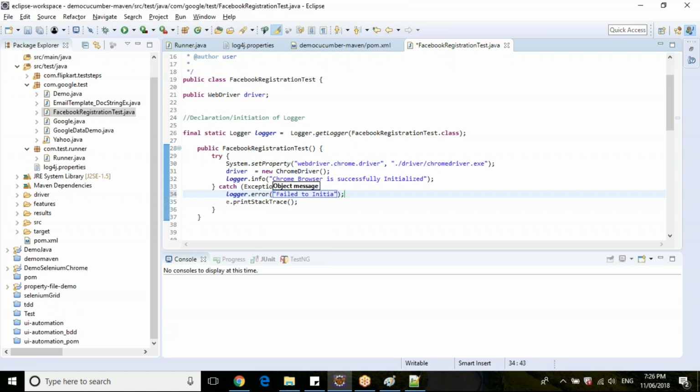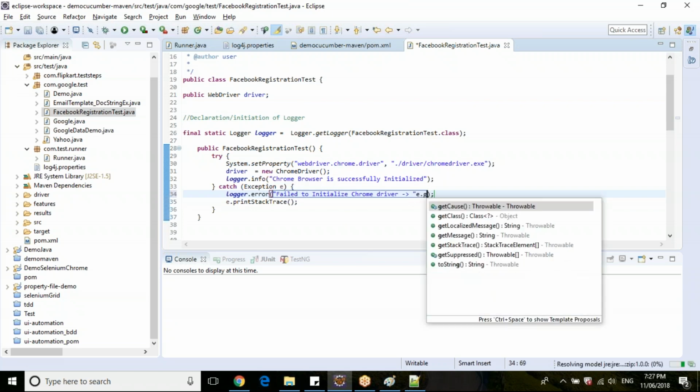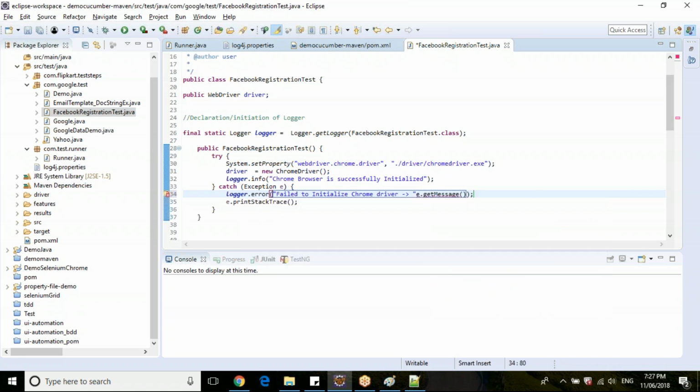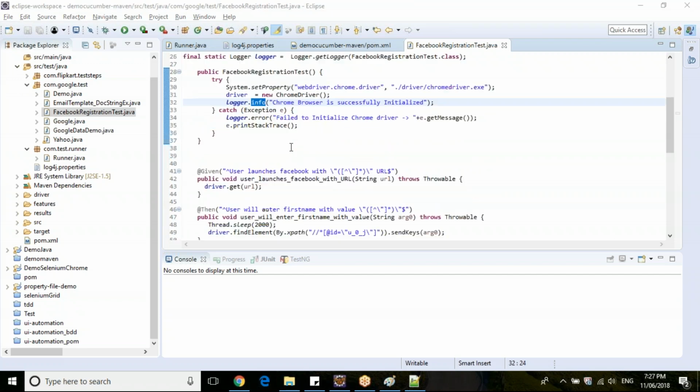failed to initialize Chrome driver. You can print the message also, e dot getStackTrace or getMessage. So just make this clear. This is how you specify errors in your error logs. Information is nothing but info, whether the browser is hitting that particular section which you're expecting or not.